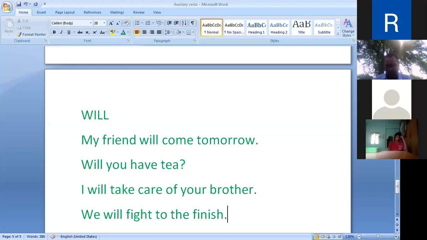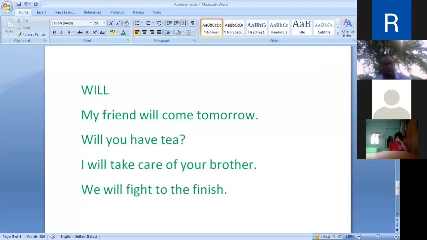To indicate characteristics or habit. For example, he will be talking all the time without doing anything. This is his habit of talking all the time without doing anything. He doesn't do anything but just talks. Will is used to indicate characteristics or habit.